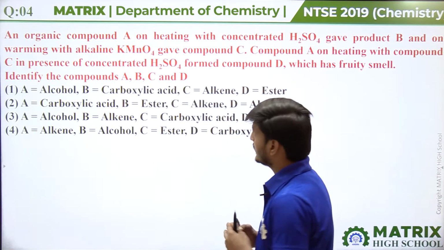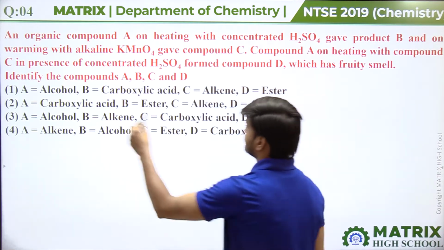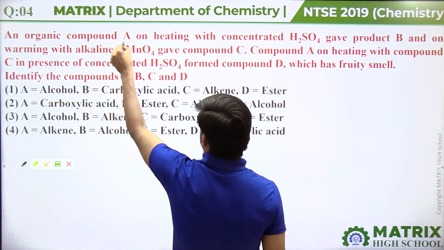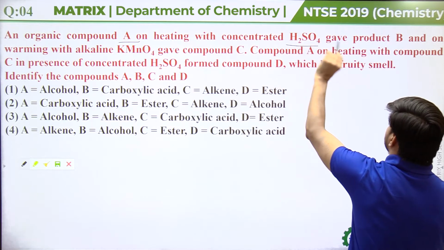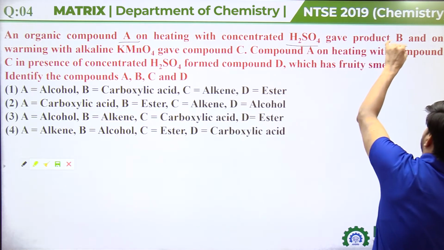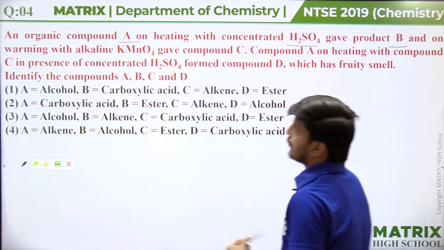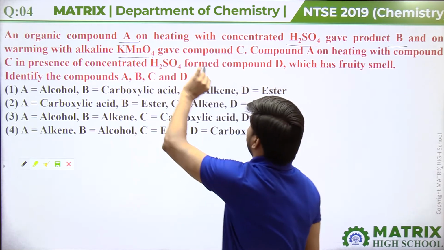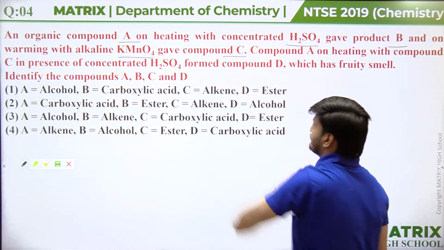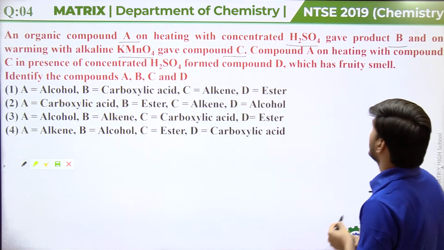An organic compound A on heating with concentrated sulfuric acid gave product B. Okay. And on warming with alkaline KMnO4 gave compound C. Okay.